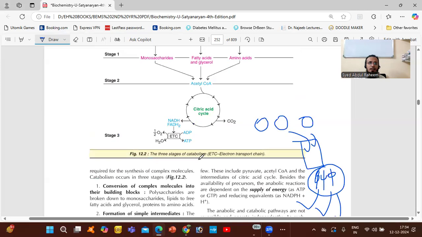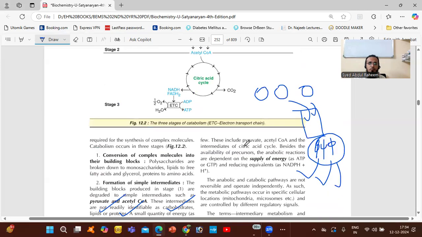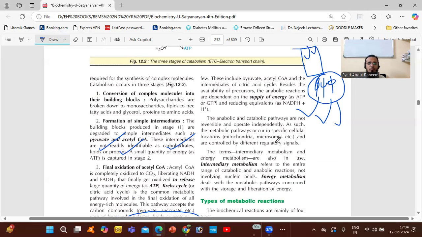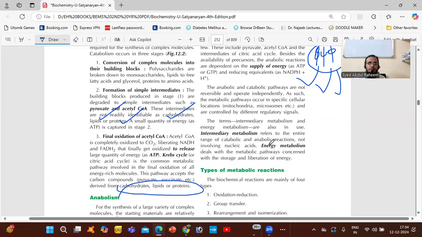Anabolism is the synthesis of a large variety of complex molecules. The starting materials are relatively few. These include pyruvate, acetyl CoA, and intermediates of the citric acid cycle. Besides the availability of precursors, the anabolic reactions are dependent on the supply of energy as ATP. The anabolic and catabolic paths are not reversible and operate independently. As such, the metabolic pathways occur in specific cellular locations and are controlled by different regulatory signals. The term intermediate metabolism refers to the entire range of catabolic and anabolic reactions not involving nucleic acid.